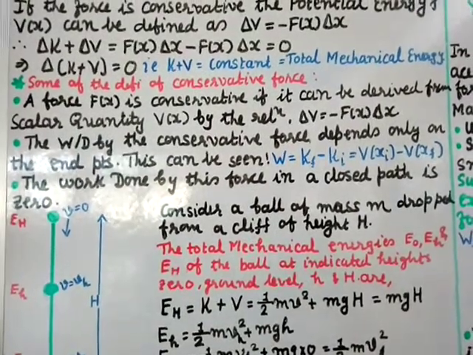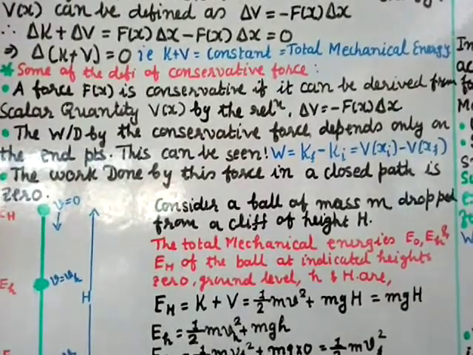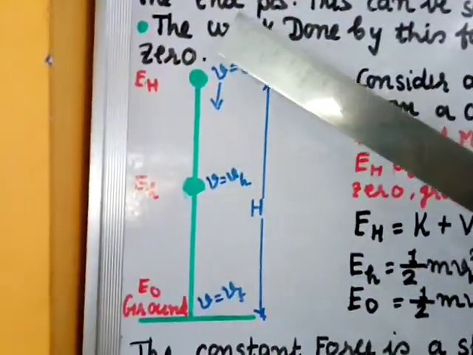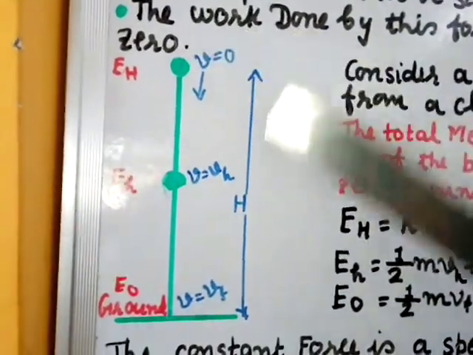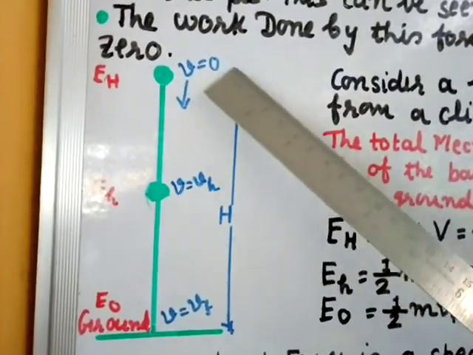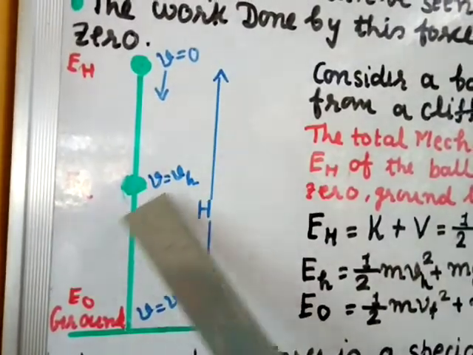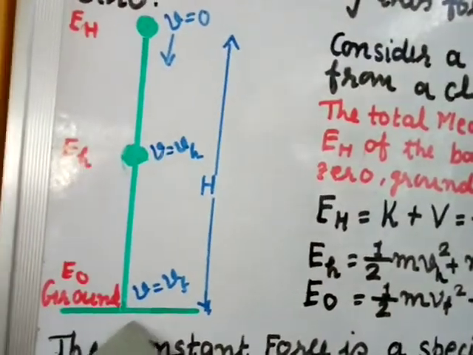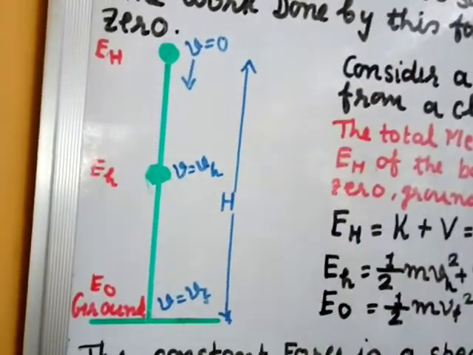Now let us try to understand the conservation of mechanical energy by taking examples. First, let us consider a ball of mass m dropped from a cliff of height H. Initially the velocity is 0. At an intermediate point, at height small h, we take the velocity as V h, and just before touching the ground we take the final velocity as V f. The height of the cliff is capital H.